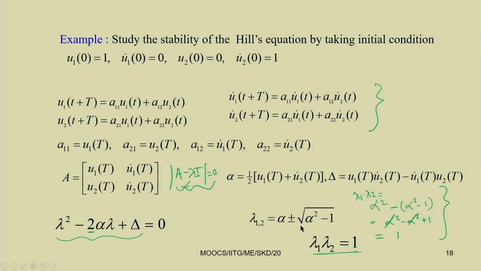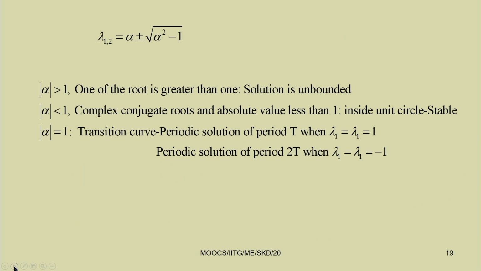So we have a positive root here, then this alpha plus this positive part will be greater than 1, and then that minus part will lead to less than 1. So that means if alpha is greater than 1, we have an unstable solution. The solution will be unbounded as one of the lambdas is greater than 1.